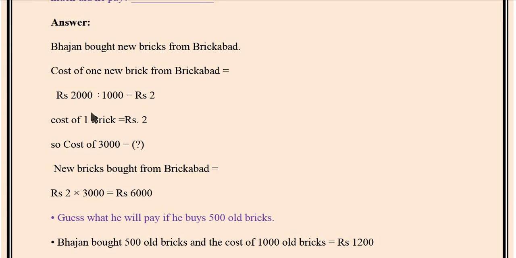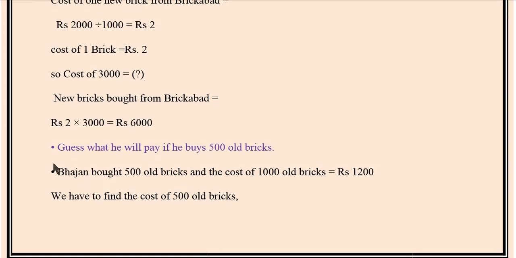So this way, first we find out the cost of one brick, and afterward we multiply this 2 rupees with the total 3000 bricks. So this way, first we find out the cost of one brick, and afterward multiply the total bricks bought by Bhajan. This way we find out rupees 6000, the cost of 3000 bricks.